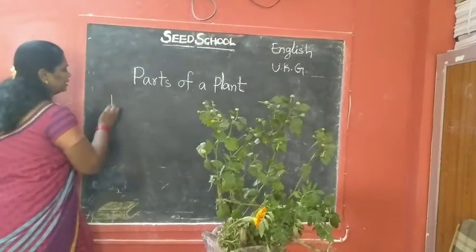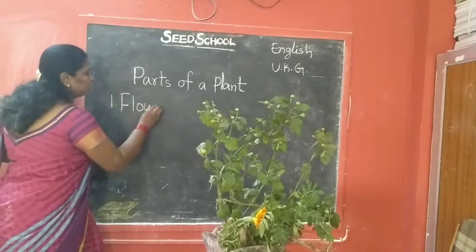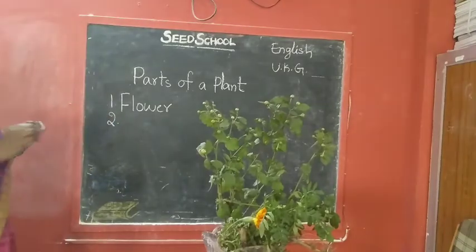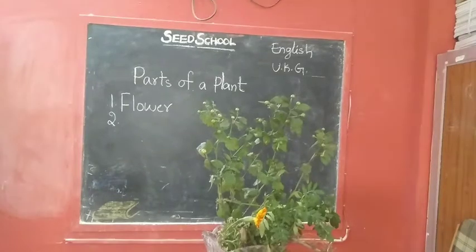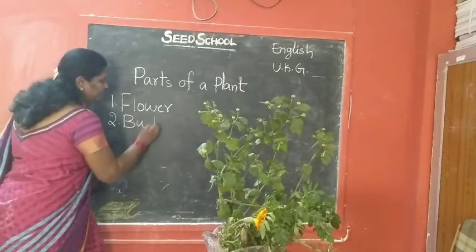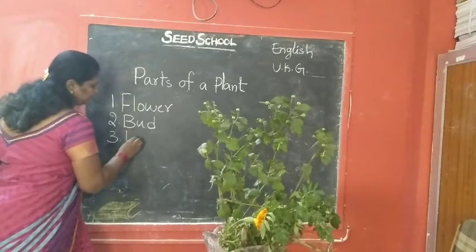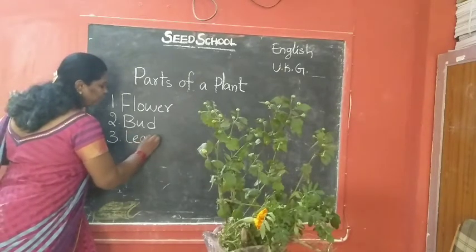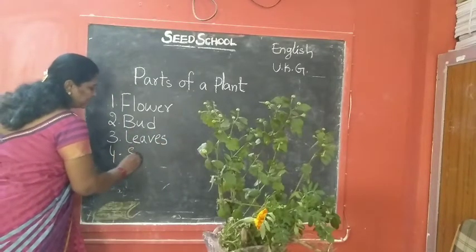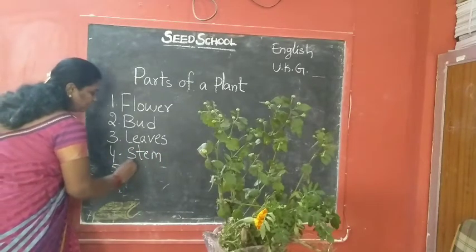What is the first one, children? Flower. Second one. Okay. Next, second one is bud. Bud. Then third one, leaves. Leaves. Then stem. Stem. And the last one is roots.